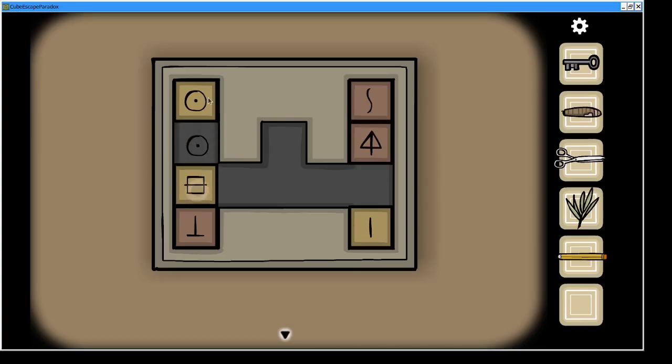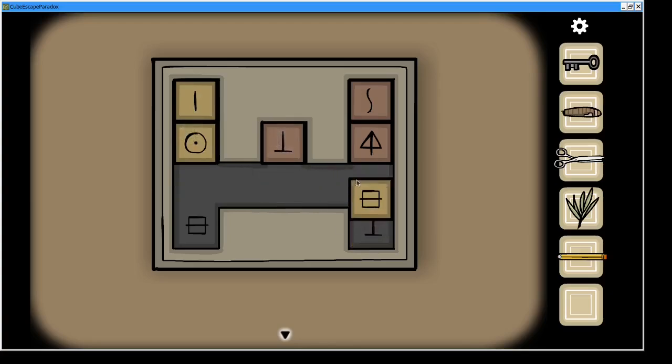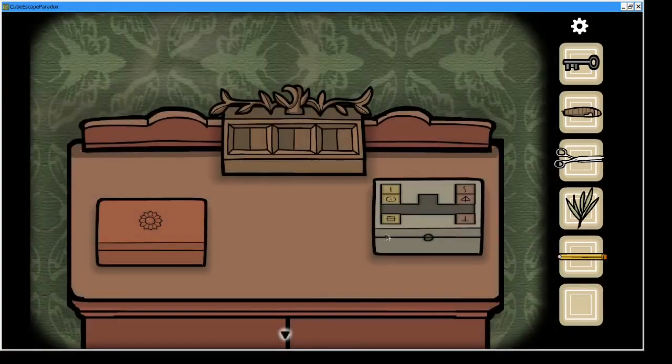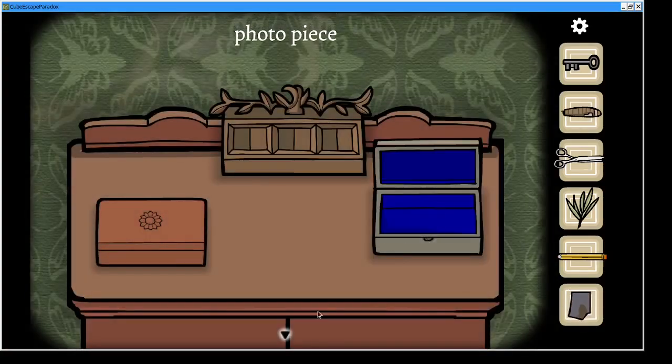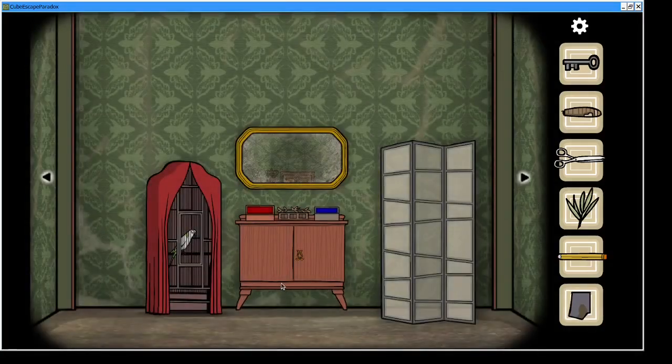So now I think we need to do the same. Oh, we need to get the eye up there. So let's put you there. Let's get you out of the way so we can interact with you. Get you there. That's there. That's there. So we've swapped those two around. We can stick over there, put you there, and put you there. Success! And the box opens, and we have our final photo piece, which is very exciting.